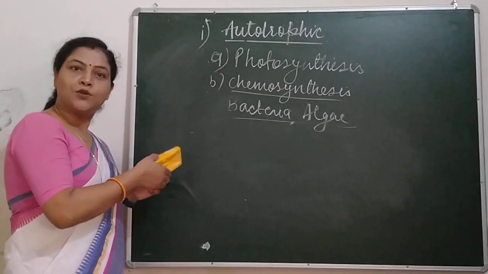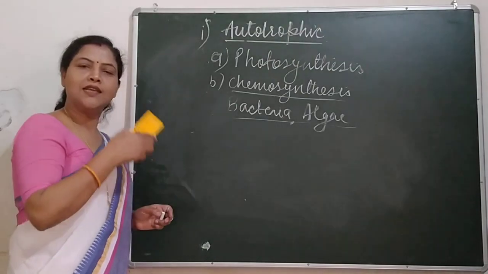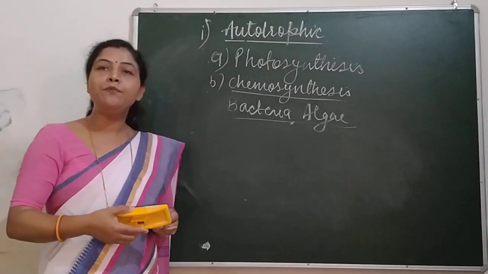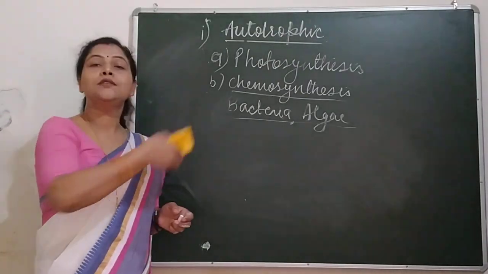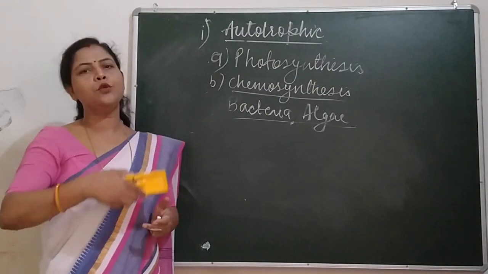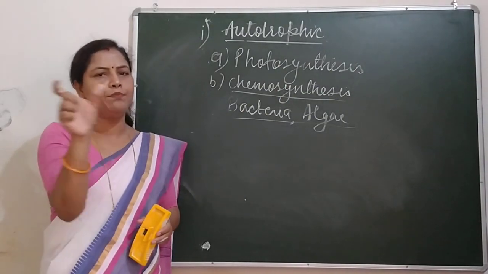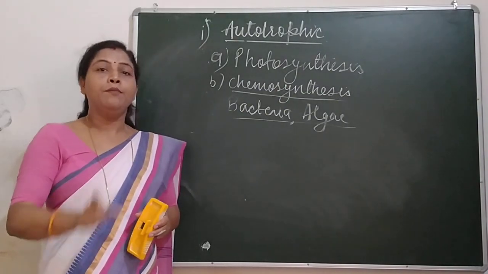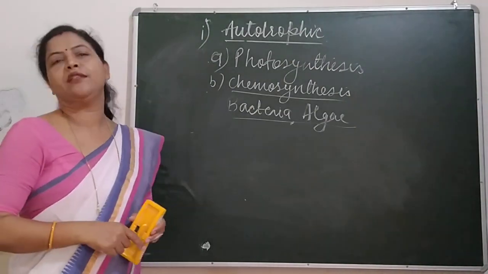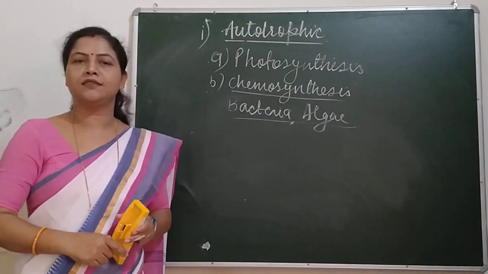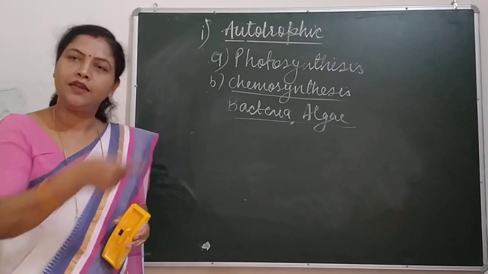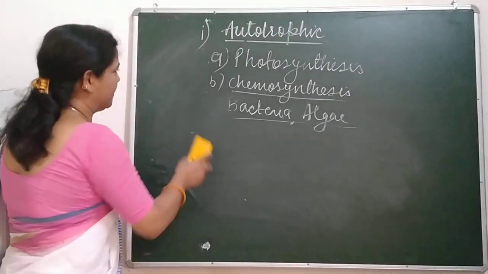Now let us go through the process of photosynthesis. How do the green plants go through this photosynthesis process? Why am I using this word green plants again and again? Because only green plants can prepare their own food, not non-green plants. What is the reason behind it? I am going to make you understand.